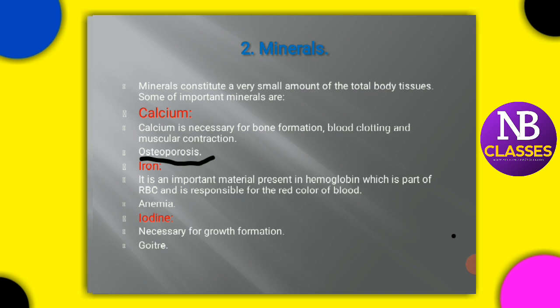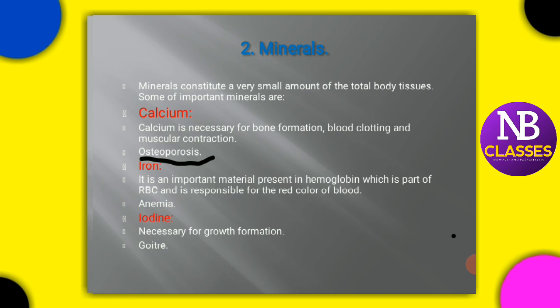Next one is iron. Iron is required in very small quantity by the body. It is an important material present in the hemoglobin, and also a part of RBCs. It is iron which is responsible for the red color of the blood. We can take pulses and cereals, but the deficiency of iron leads to anemia.